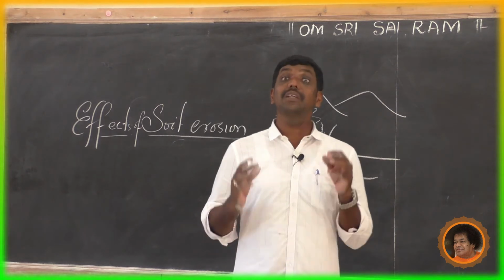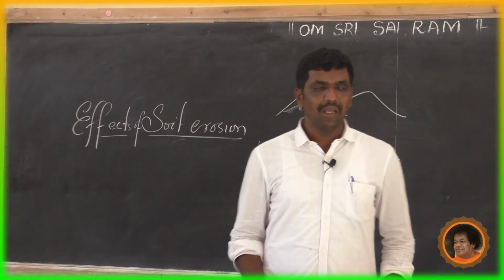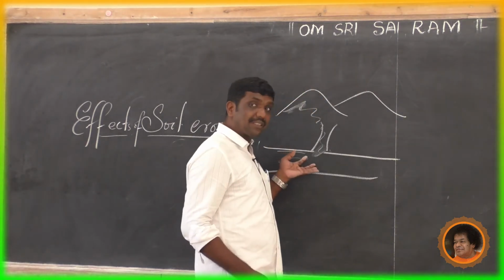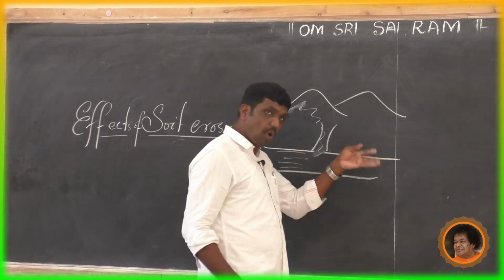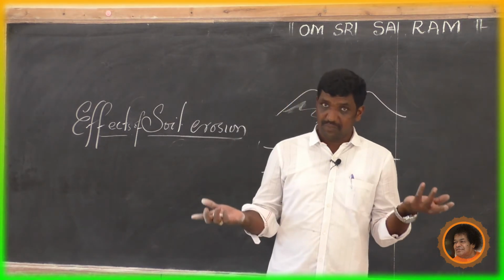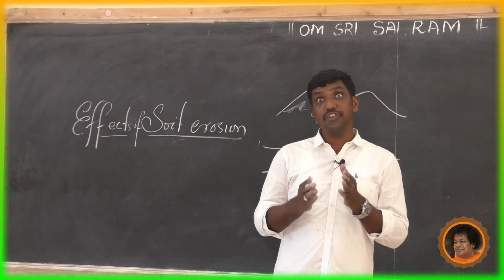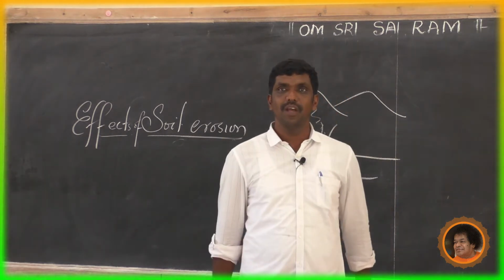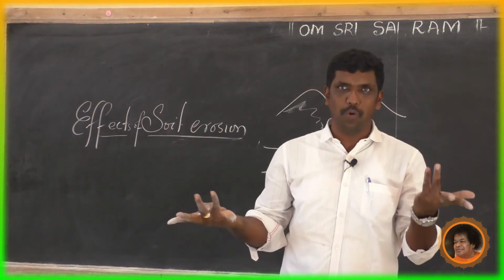Silt means mud, sediment. When the river bed or river course is filled with silt, it may change its course. The river may change its course.